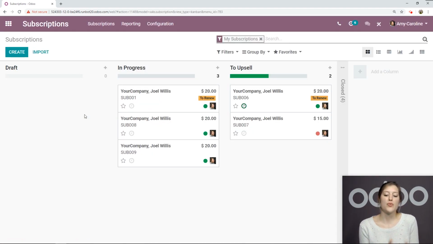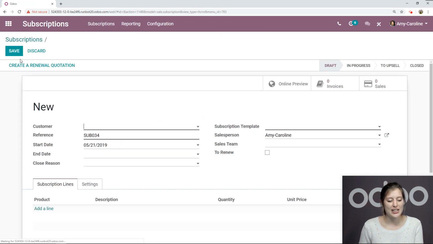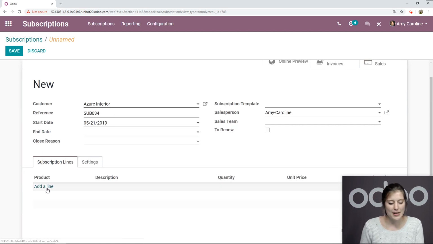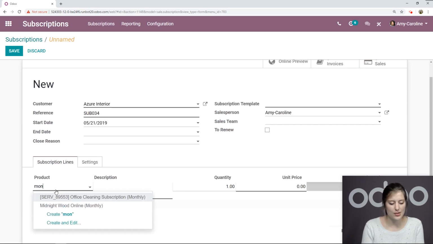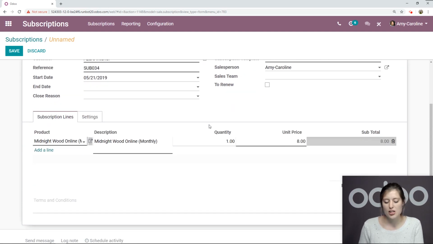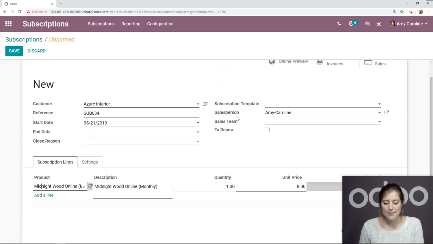We can do that right here from the first page we see once we enter the application, or we can go to subscriptions and come to the same page. All right, let's go ahead and click on the Create button. I'm going to choose one of my customers and add the product. Let's add our monthly magazine. For now, it's just going to be a quantity of 1 at $8 per magazine.